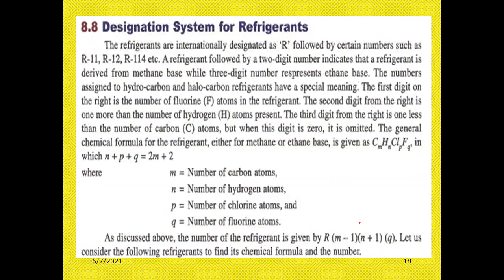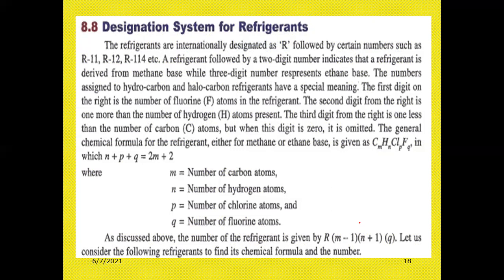The next one is designation of refrigerants. Designation means the name given to the refrigerant. We are using some chemical names, that is ammonia, sulfur dioxide, water, air for these refrigerants. But we have to give some designation. Designation means one code for the refrigerant.